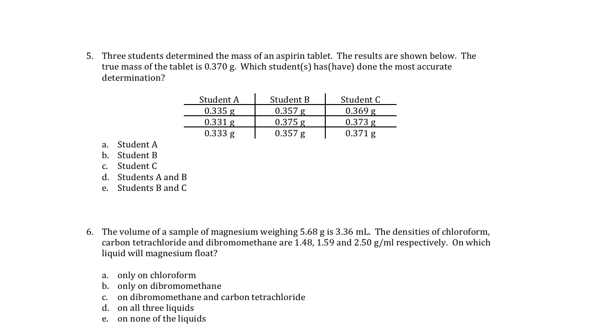Okay, so moving on to number 5. Three students determine the mass of an aspirin tablet. The results are shown below. The true mass of the tablet is known to be 0.370 grams. Which student has done the most accurate determination? So the key word here is accurate, and this is really differentiating it from precision. Precision is repeatability. Accuracy is how close to the true value. So we're looking for the student who determined the average value to be the closest to 0.370.